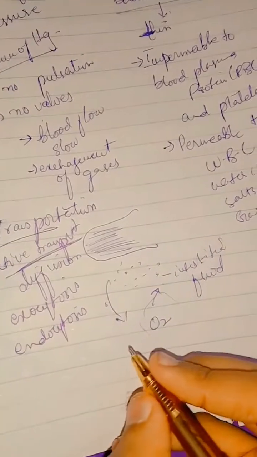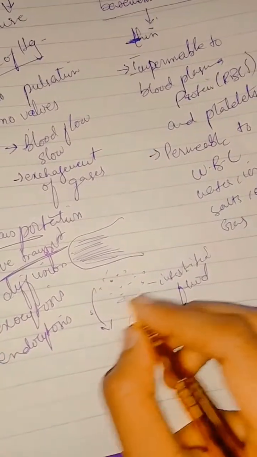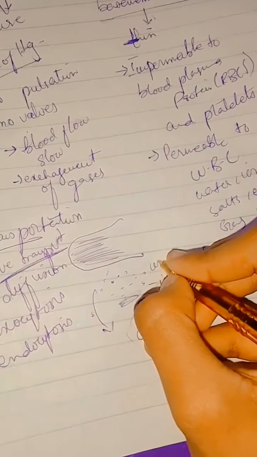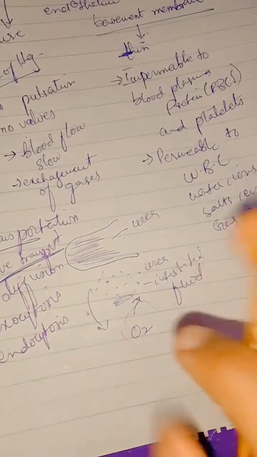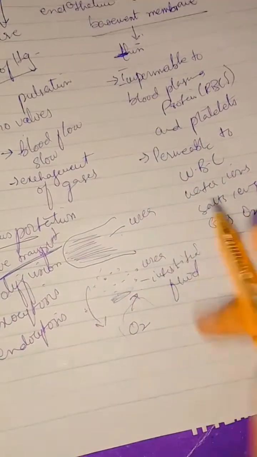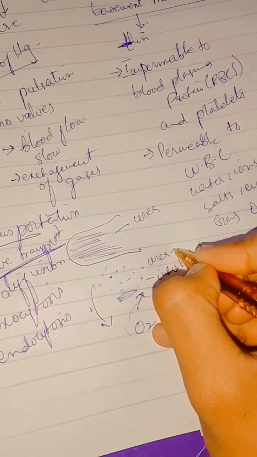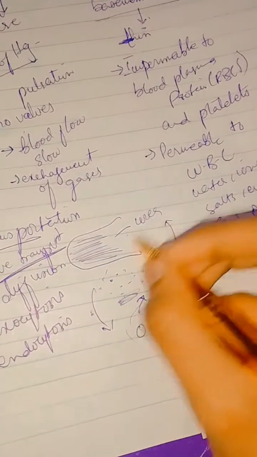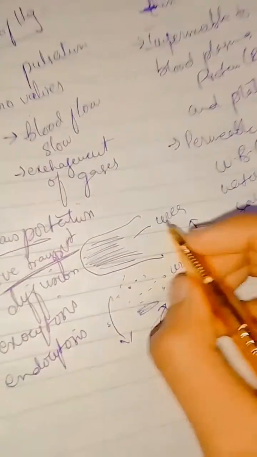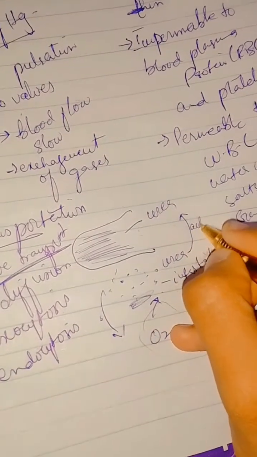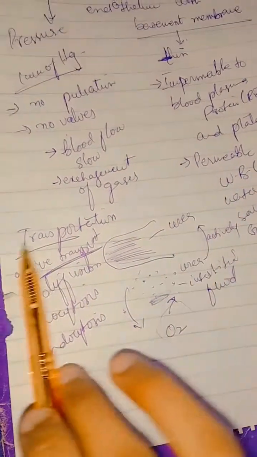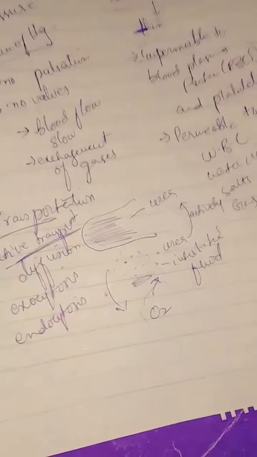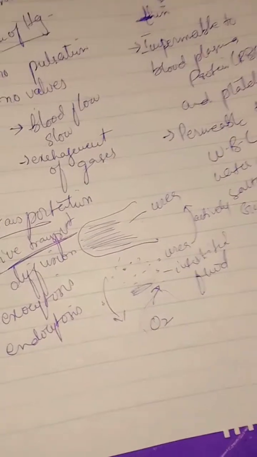For example, urea is present in the interstitial fluid. Urea is there, but capillaries also have urea. They do not want urea, but the cells have to give it to them. So the urea will be actively transported to the capillaries. That will be known as active, meaning energy is required here.